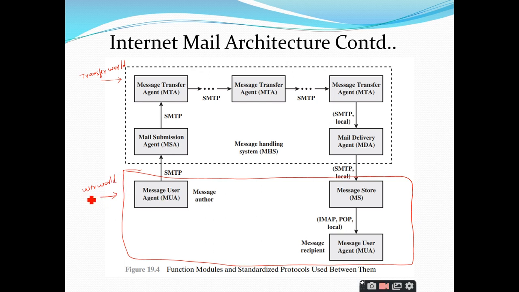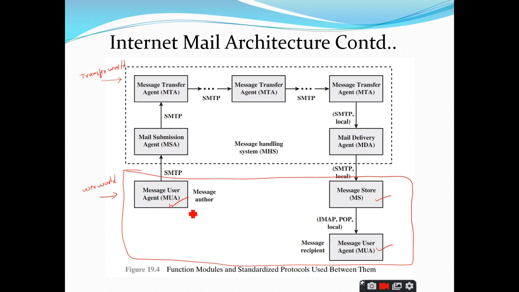As we have discussed, the user world consists of message user agents at the sender side and at the receiver side. That's it. It also may consist of the message store. Actually this message store is to store the messages. We can combine the message user agent and message store into a single entity, and you can call it a MUA. That's a different case, right? Here he has defined them as separate entities, but you can combine them.